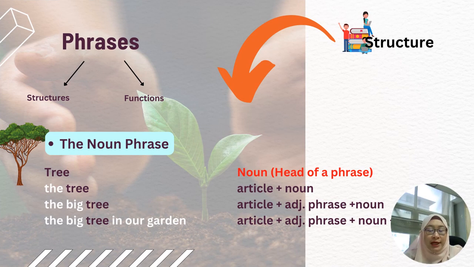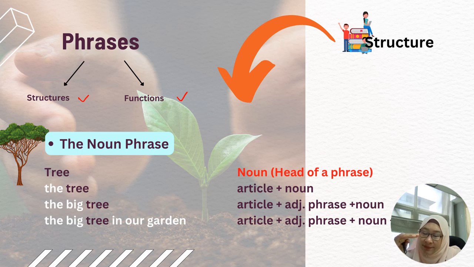When we are looking at phrases, the structure of a phrase has two components. So we have the structural level, the structure and the functions of a phrase. When we're talking about phrases, there are two things that we have to consider, or we have to understand.